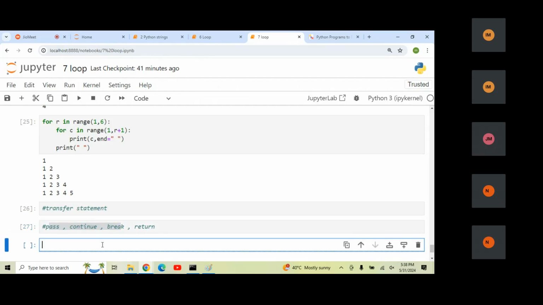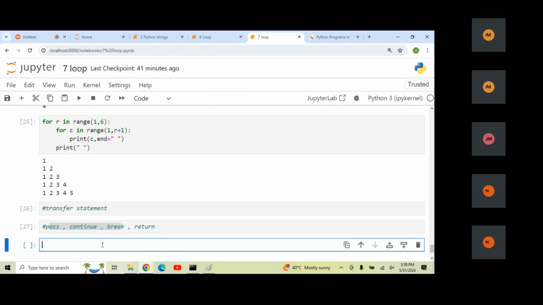So the transfer statement is used whenever you create any particular block. In that particular block, if I wanted to pass any particular data, if I wanted to restrict one data, two data, three data, or else I wanted to terminate all the particular data at a specific point. Whenever I wanted to close or terminate my particular block, I wanted to move the execution from one point to another point. For these particular purposes, we use the transfer statement.